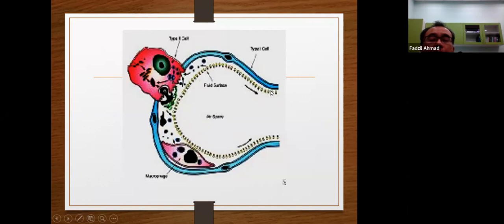It maintains the tension of the surface, and thus the result is that it maintains the integrity of the alveoli.